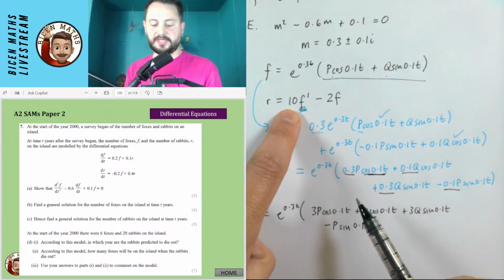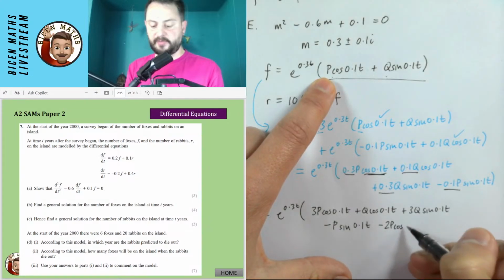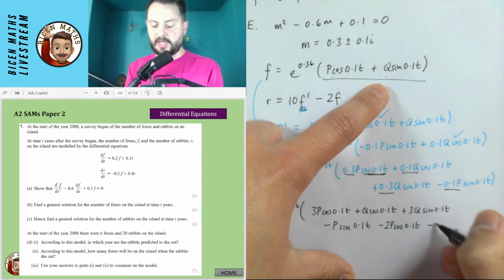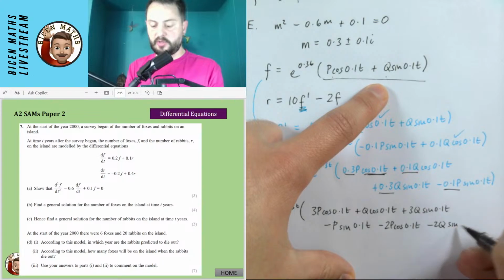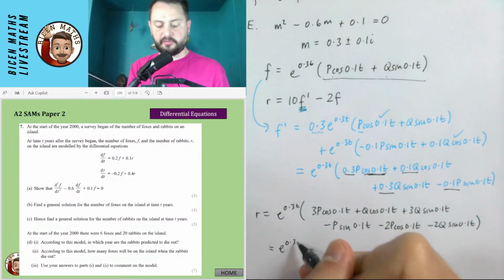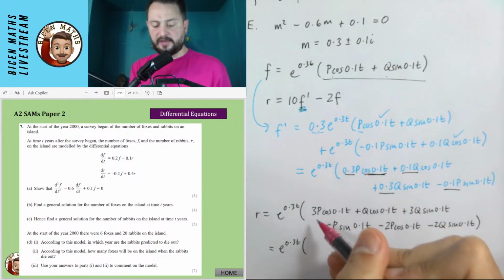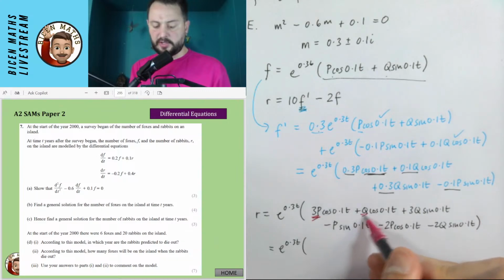This has all been multiplied by 10. I'm going to subtract 2 of these. So I'm going to subtract 2p cos 0.1t, and I'm going to subtract 2q sine 0.1t. And I'm going to simplify this because I think it's going to be useful later on. So for the cos terms, I have 3p, q and minus 2p.